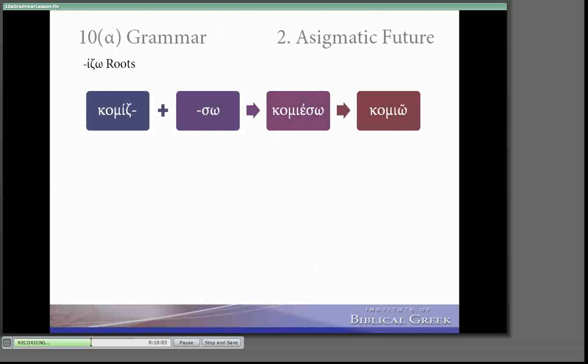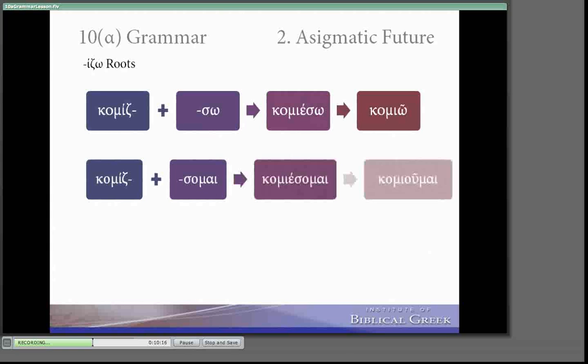So if you see a verb that you know is not a contract verb, like comizo, yet it's accented as a contract verb, having its accent toward the end, comio, or in the middle, comiume, you know it's future. And actually, I like their title for this, asigmatic contract future forms. They call it asigmatic because this is one of the forms where the future doesn't have the sigma.